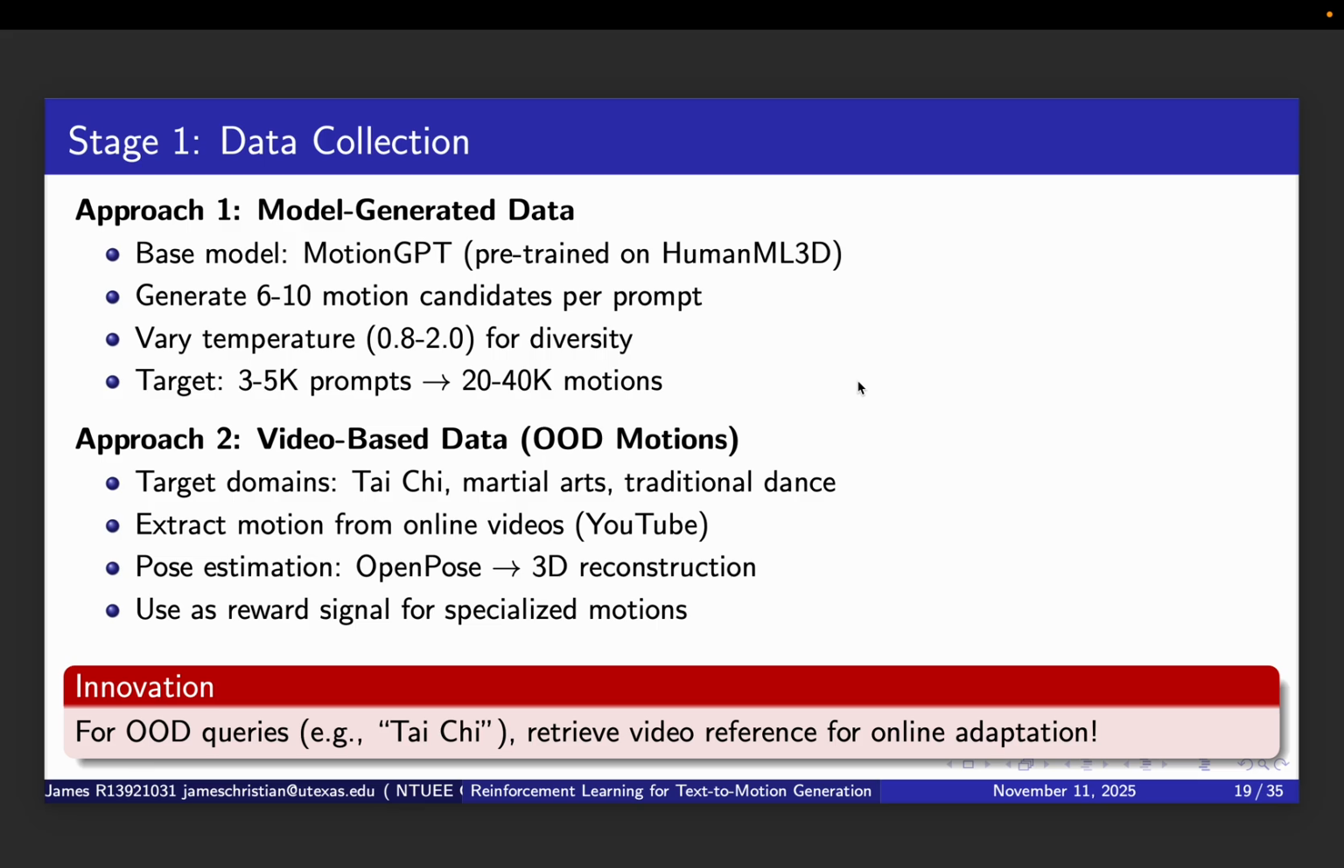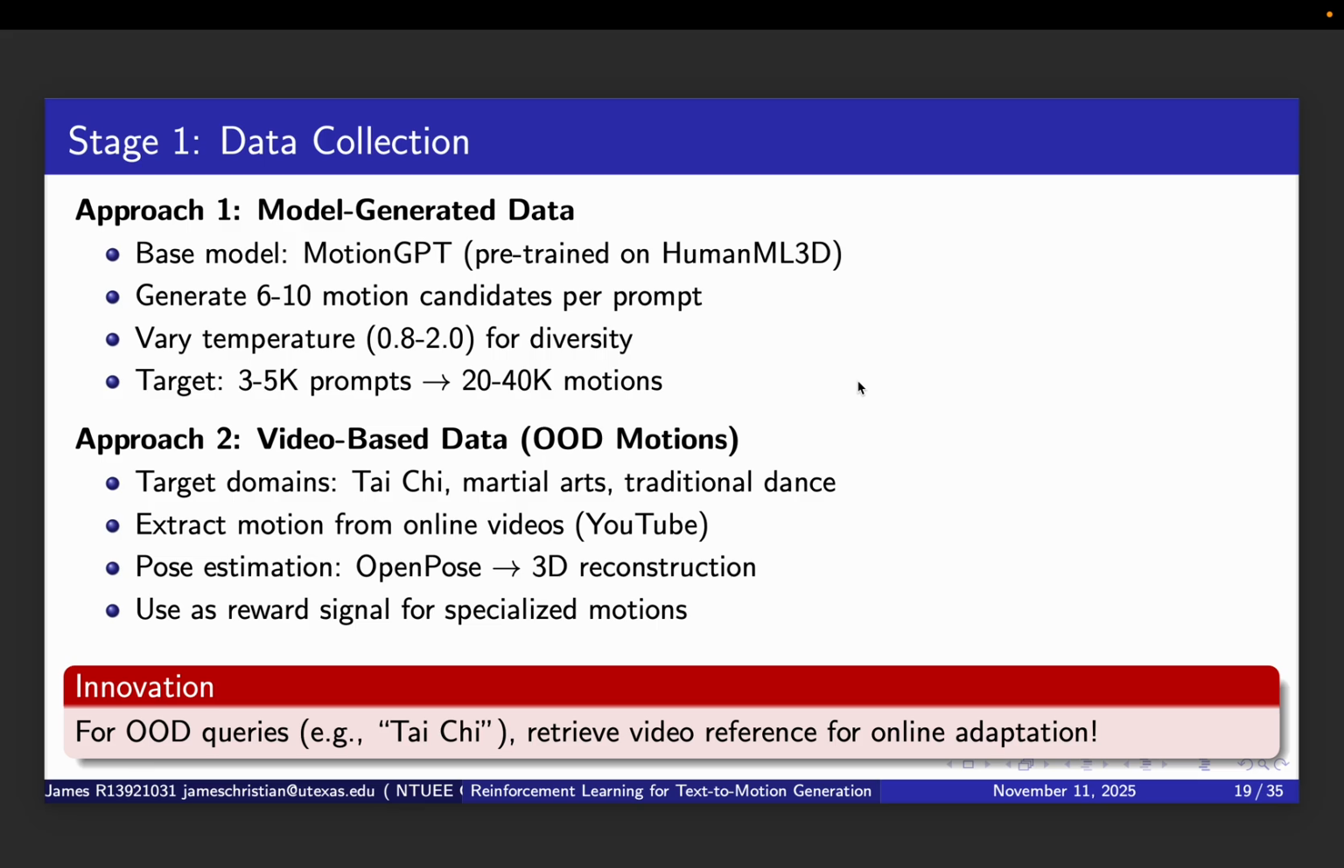Approach 2 is video-based data for out-of-distribution motions. This is our stretch goal, but potentially very impactful. We will target specialized domains like Tai Chi, martial arts, and traditional dance that aren't well represented in standard datasets. We'll extract motion from online videos using pose estimation, specifically OpenPose for 2D key points, then 3D reconstruction. These will be used as reward signals for specialized motions.